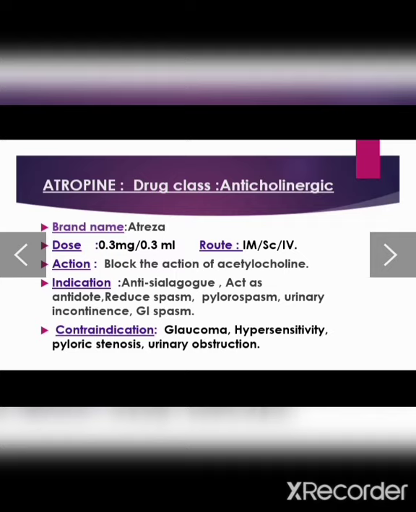So before giving atropine, you have to collect the history of the patient, whether the patient is suffering from glaucoma or hypersensitivity, and then you can treat the patient. Hope you have learned all about atropine, and in the next class we will discuss another drug. So have a nice day.